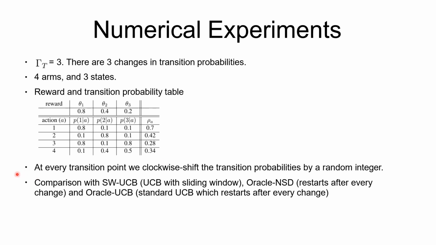The authors compare their main algorithm, which is the NSD UCRL2, with the sliding window UCB algorithm, which is a version of UCB designed for non-stationary bandits, and the Oracle NSD algorithm, which is the NSD UCRL2 algorithm in which the instances in which the transition probabilities change are known. This restarts after every such change. And the Oracle UCB algorithm, in which again the instances in which the transition probabilities change are known, and the standard UCB algorithm restarts after every change.